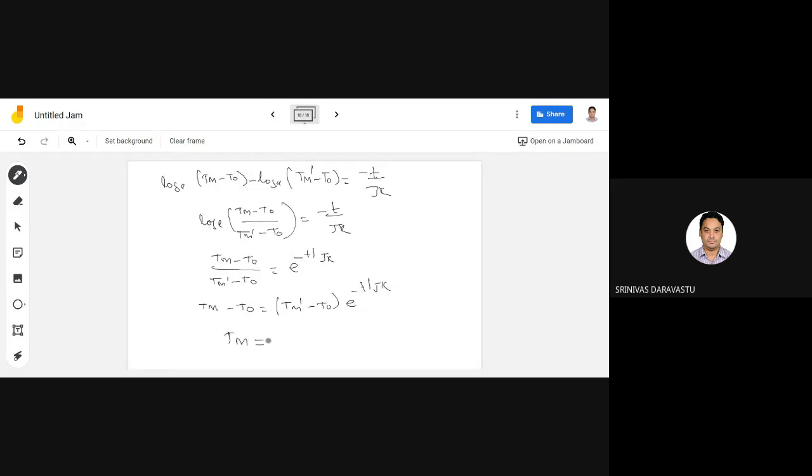So the motor torque equals T naught plus (Tm1 minus T naught) e to the power of minus t by JK. This is the equation. Flywheel calculations, flywheel acceleration.